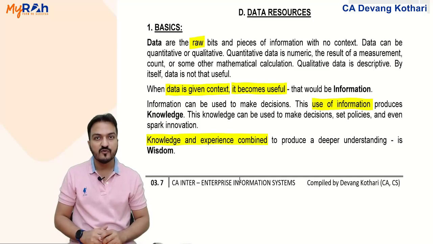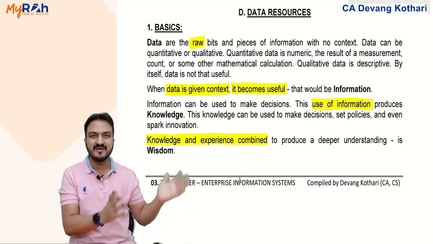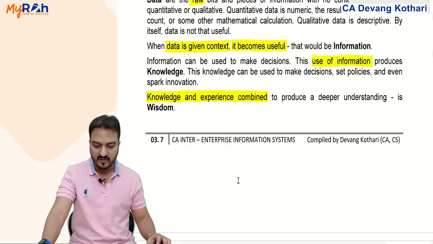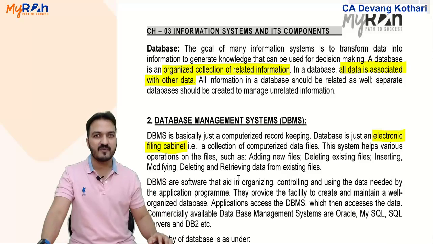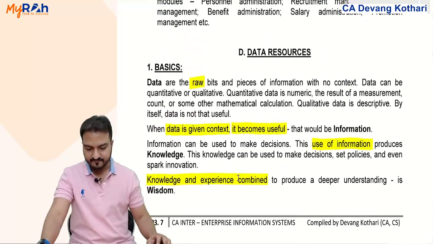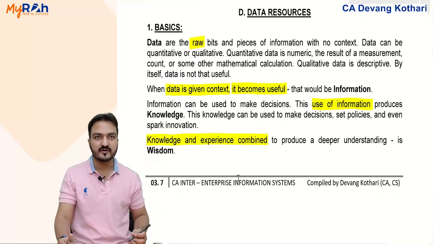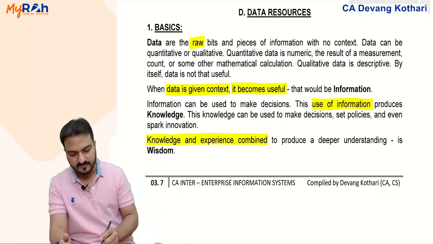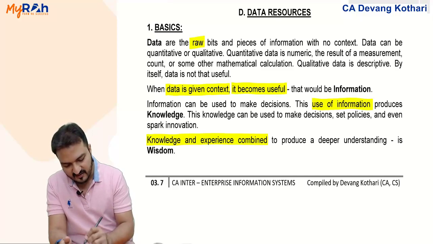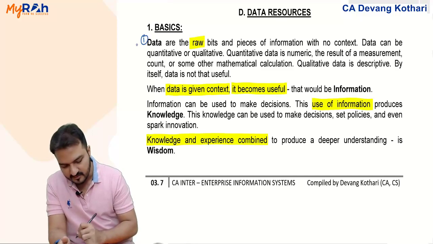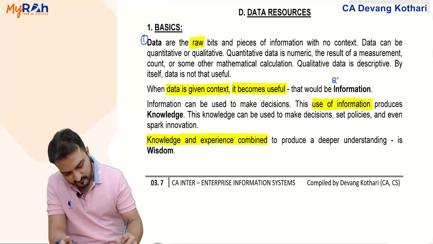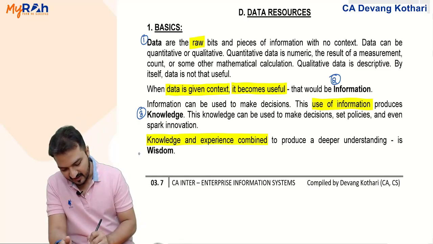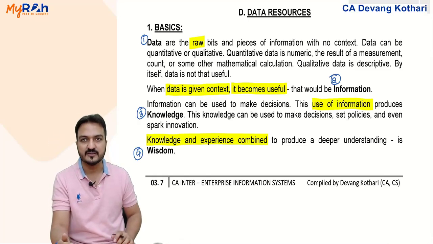Under this topic, first I give you some basic introduction, some basic words we will learn. But the most important part under this topic will be about database management systems. First of all, I just define certain basic terms. Four basic terms I define over here. Not very important, but these are the basics. Number one, data. Number two, information. Third, the word knowledge. And fourth is the word wisdom.